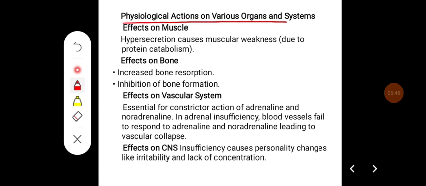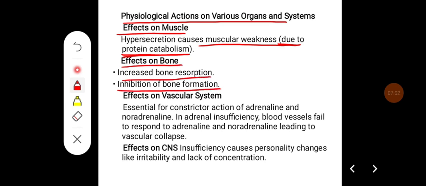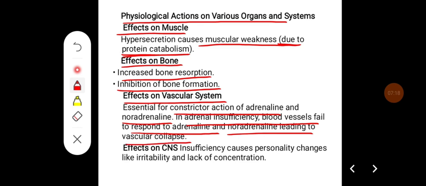Physiological actions on various organs and systems. Effect on the muscle: hypersecretion causes muscular weakness, which occurs due to excess protein catabolism. Effect on the bone: it increases bone resorption and inhibits bone formation. Effect on the vascular system: it is essential for the constrictor action of adrenaline and noradrenaline. In adrenal insufficiency, blood vessels fail to respond to adrenaline and noradrenaline, leading to vascular collapse.